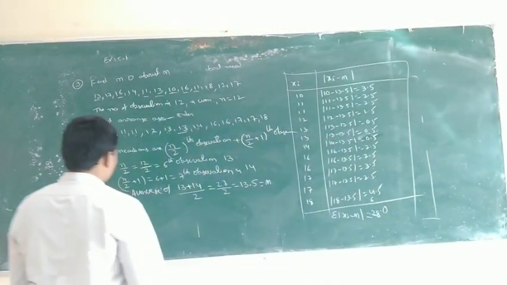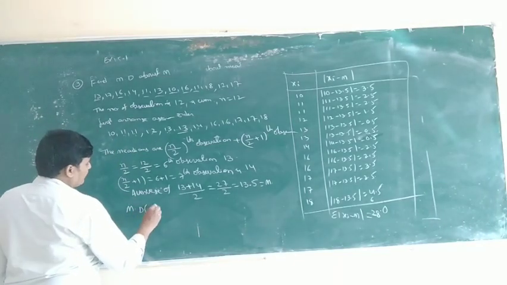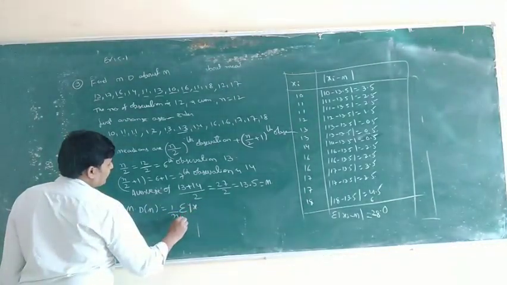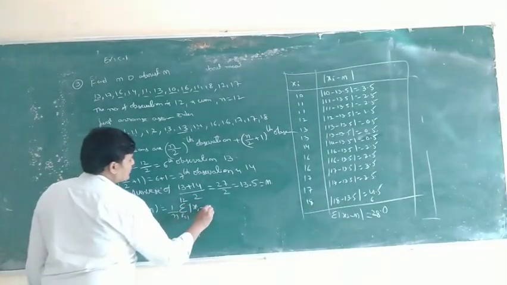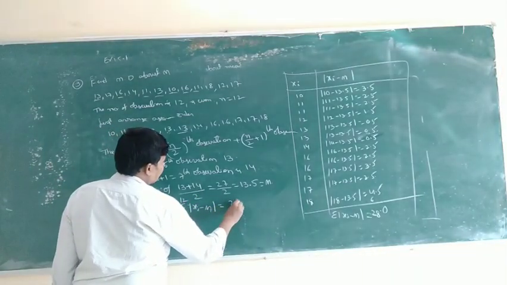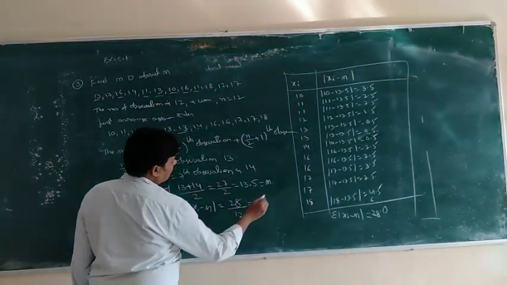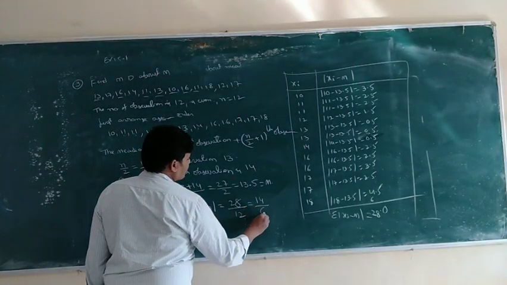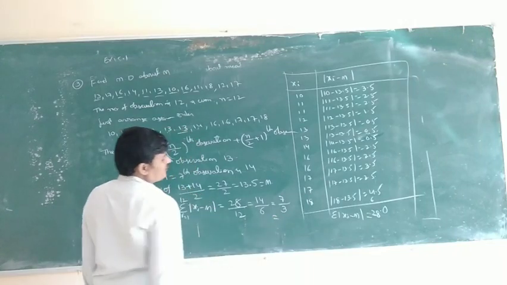So what is the formula? Mean deviation about median is 1 by n into sigma, i from 1 to 12, of mod xi minus M, which is 28 by n, with n equal to 12. So 28 by 12, which is 7 by 3.